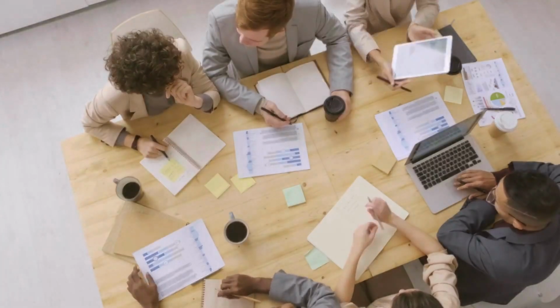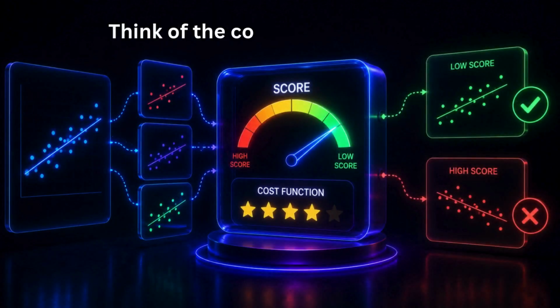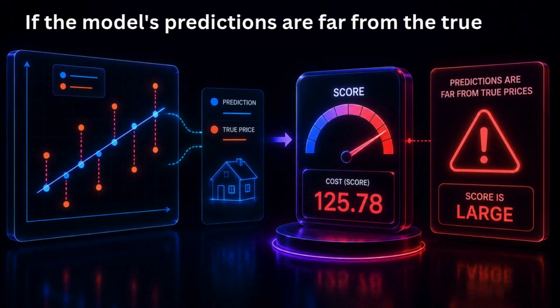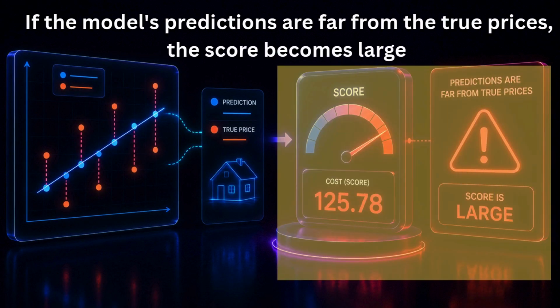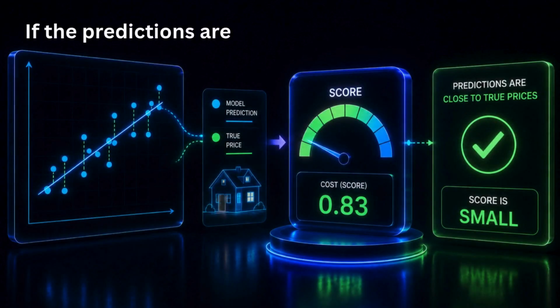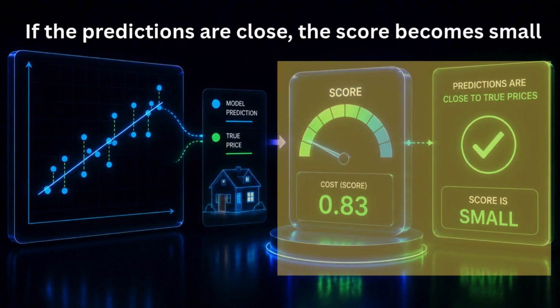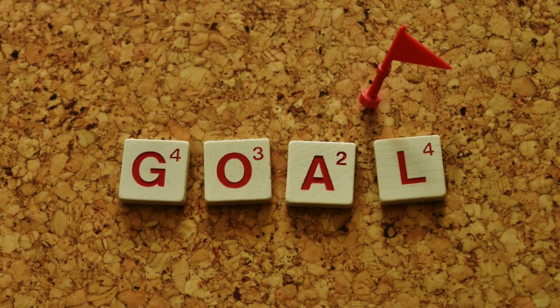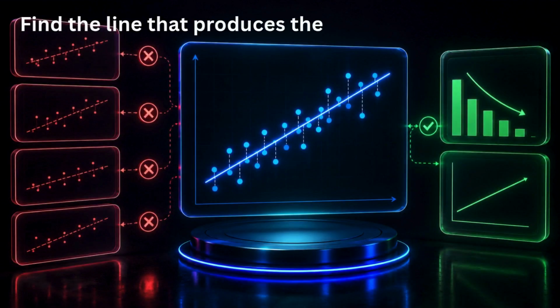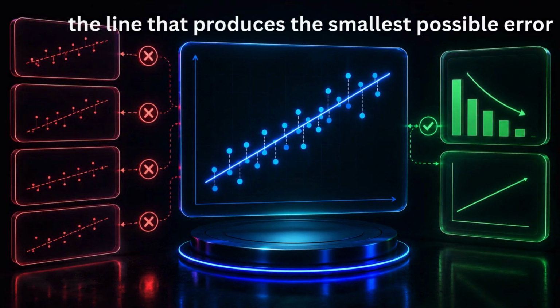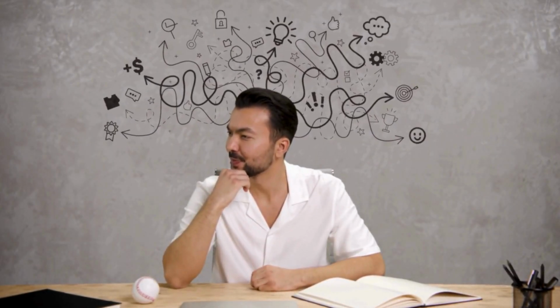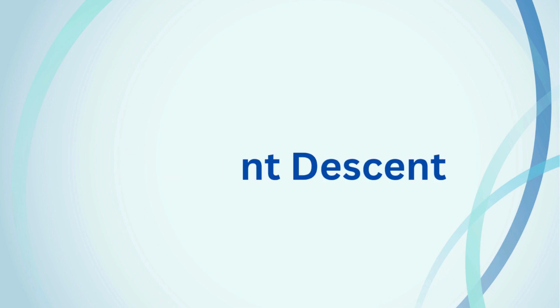Researchers solve this using something called a cost function. Think of the cost function as a score. If the model's predictions are far from the true prices, the score becomes large. If the predictions are close, the score becomes small. So the goal is simple. Find the line that produces the smallest possible error. But how do we find that line? That's where gradient descent comes in.